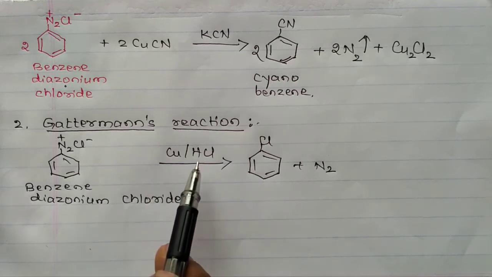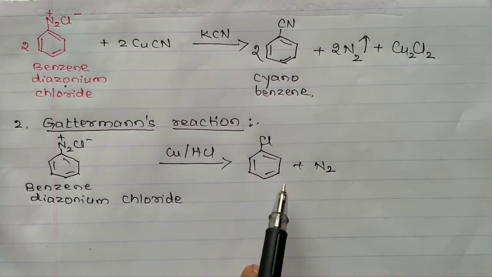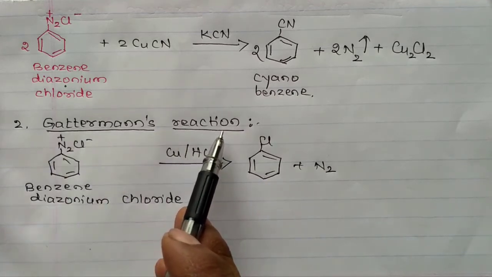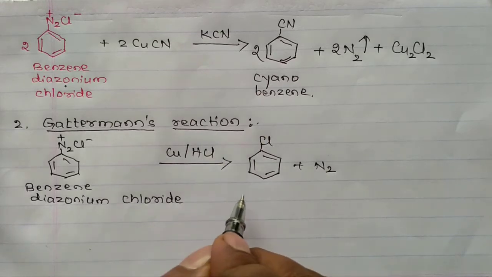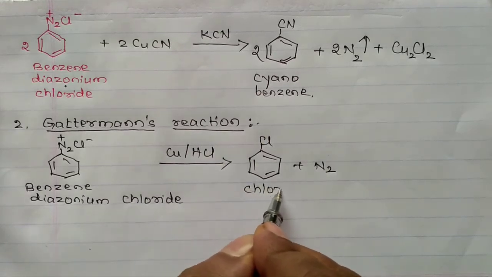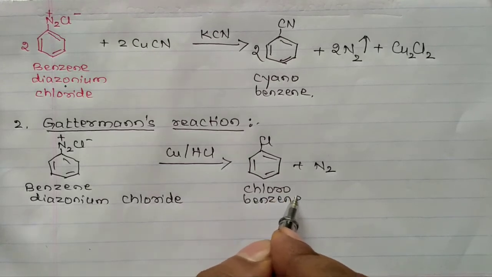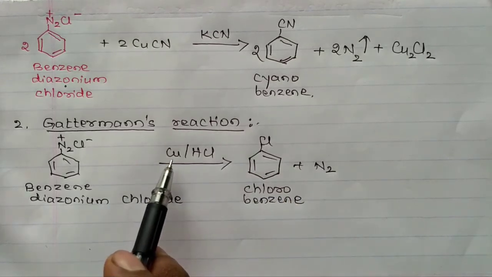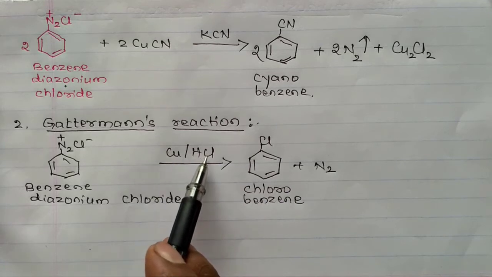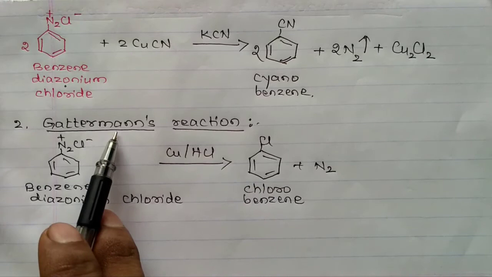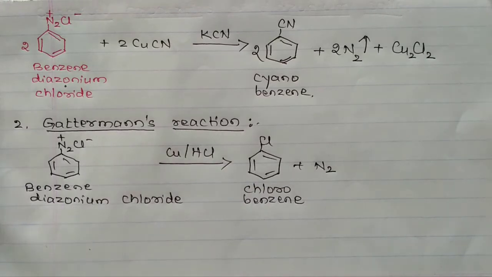If copper in the presence of HBr is taken, you are going to get bromobenzene. This reaction is known as Gattermann's reaction.